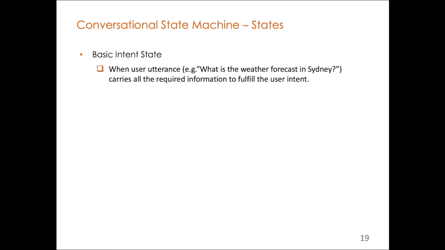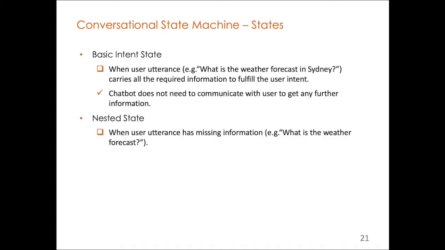In this state machine, we have two general types of states. The first one is the basic intent state. This is when the user utterance has all the required information, and the state machine goes to this state to perform the predefined action for that specific intent. The second one is the nested state, which is used when the user missed some information and the chatbot needs to obtain this required information.